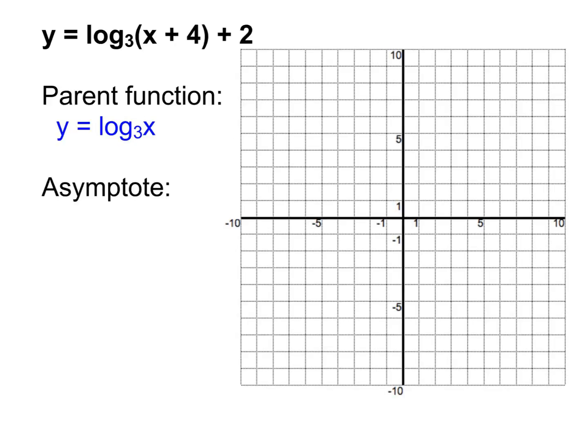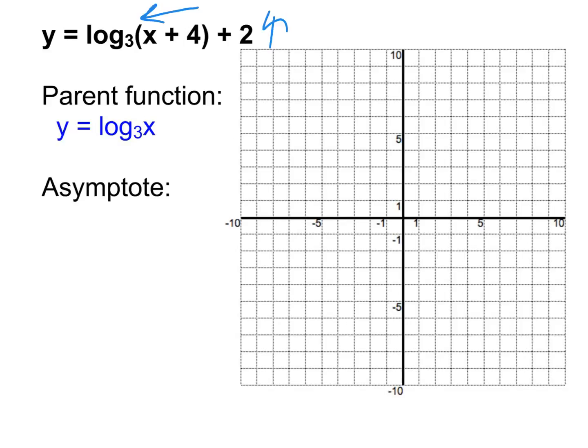Now then, the transformations that are involved. The plus 4. Which way does the plus 4 move it? Up, down, left, or right? Left. Yeah, it's left, because it's in with x, so that already tells me left or right. And between left and right, plus goes left. So then what's the plus 2 do? It goes up 2. Because the plus 2 is hanging on the end. It's not in with the x, so therefore it moves it up and down.